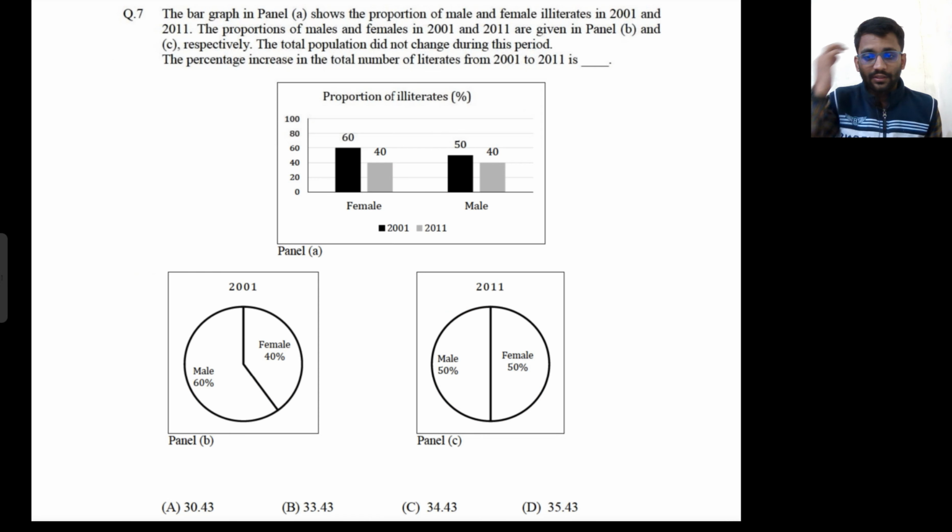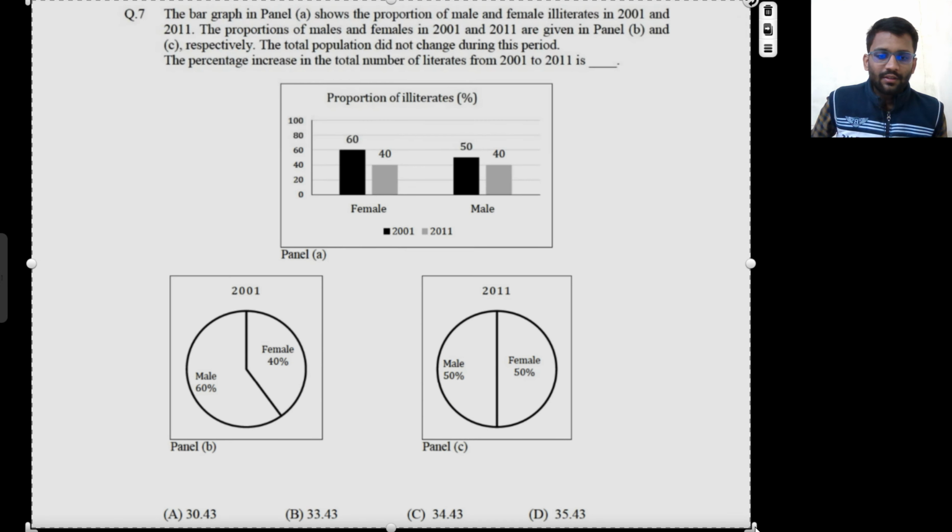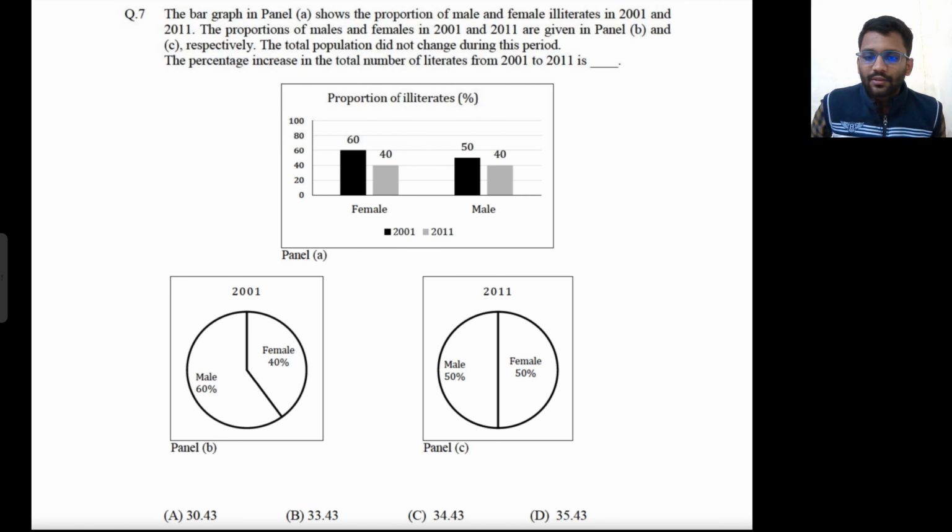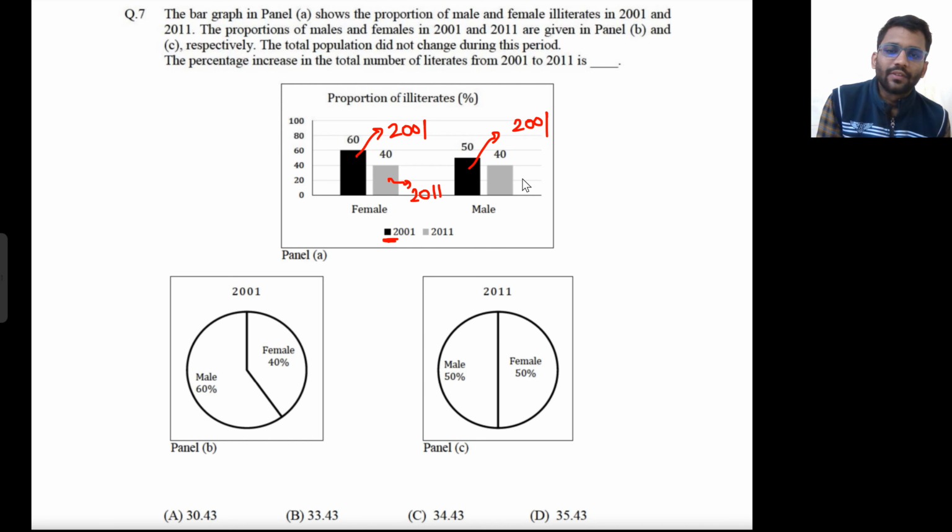This is a very easy question. The bar graph in panel A shows the portion of male and female illiterates in 2001 and 2011. The black one shows 2001, and this nearly gray one shows 2011.